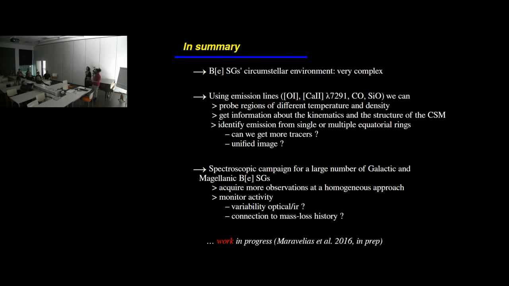Indrek, please. When you select the number of rings or circles to match the observed profiles, there is not only the number of rings and the fixed rotational velocity, but also the intensity.